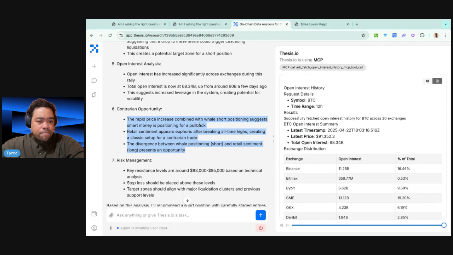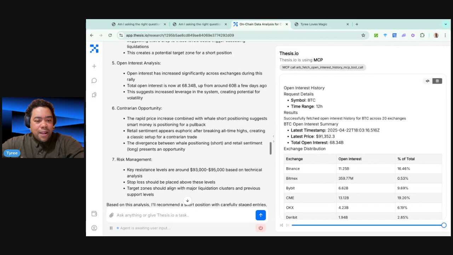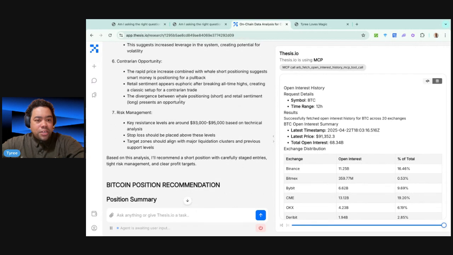A lot of people, big money, smart money, positioning for a pullback. Retail sentiment appears to be euphoric after breaking all-time highs recently, creating a classic setup for a contrarian trade. Obviously, we know that we're coming off of local lows, but we have just come off of all-time highs not but a couple months ago, right? So maybe that voice of reason is still sitting there, and they're showing a clear divergence in sentiment.